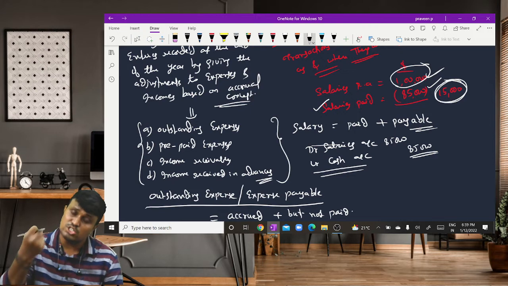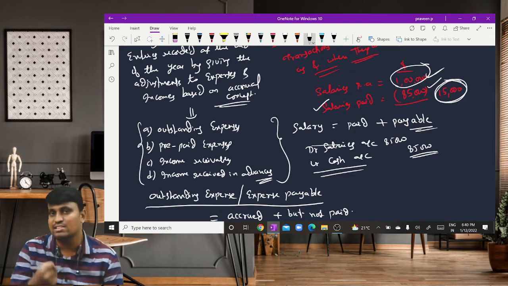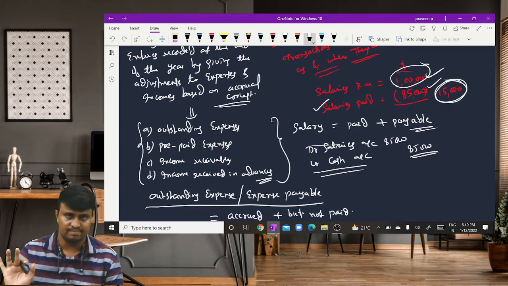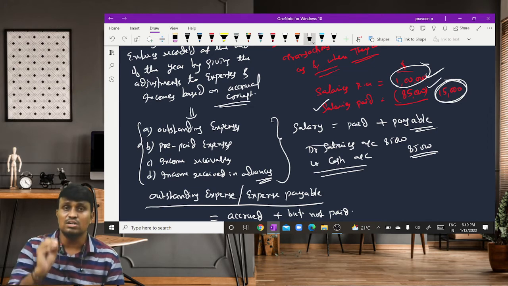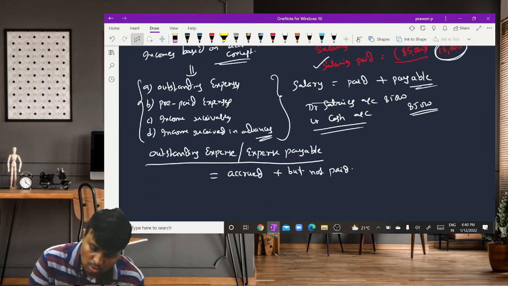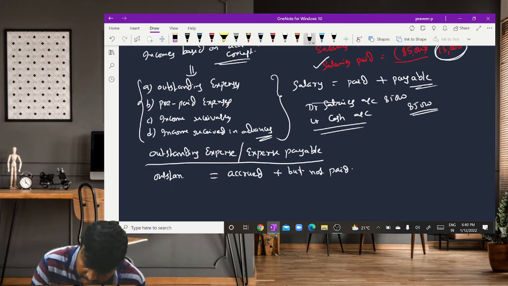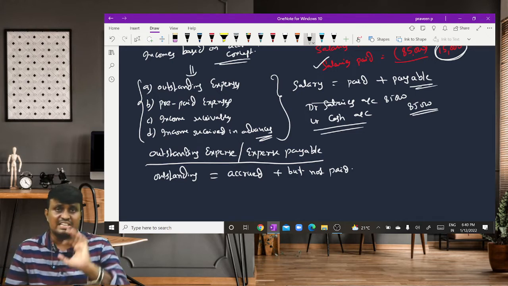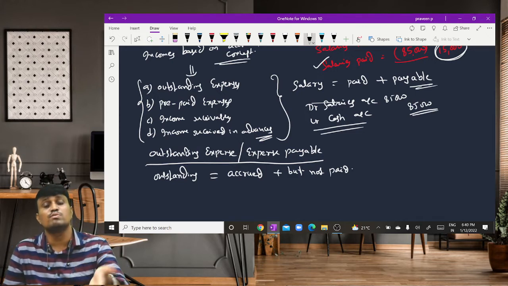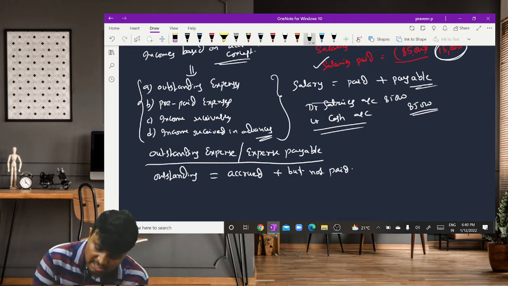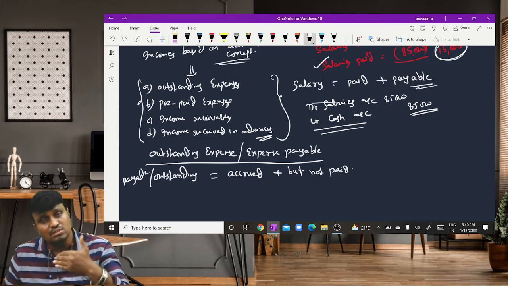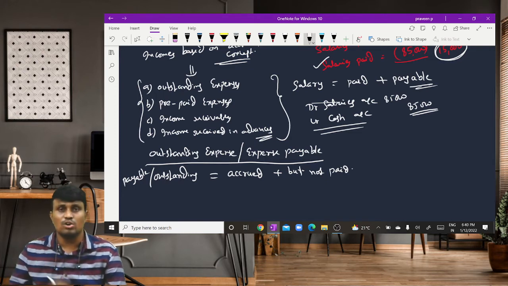Accrued means it belongs to the current year. It is created in the current year. We need to pay but have not paid. So those elements are called accrued but not paid, and technically called outstanding. And remember, the word outstanding may be used in case of receipts also or in case of payments also. Coming to the payments, we technically call it payable. Payable is nothing but expense accrued but not paid.